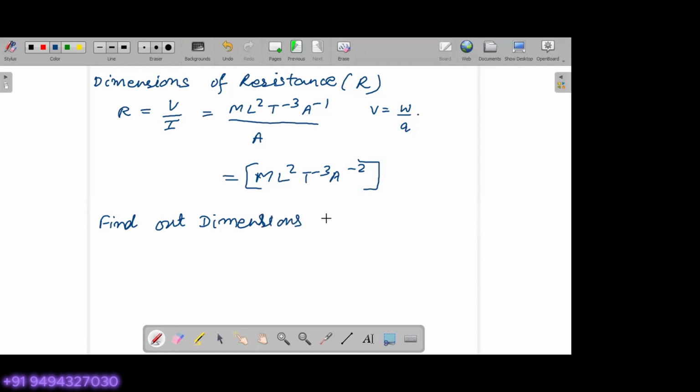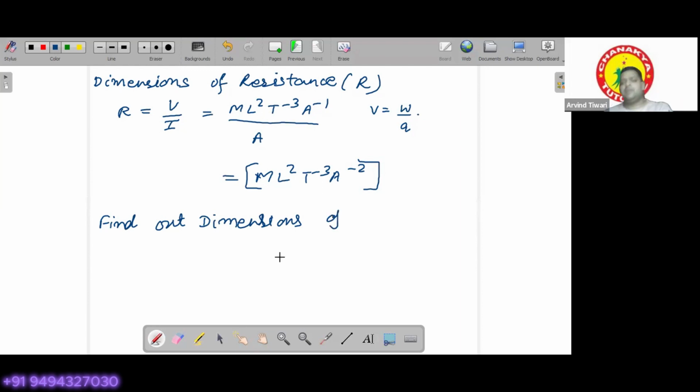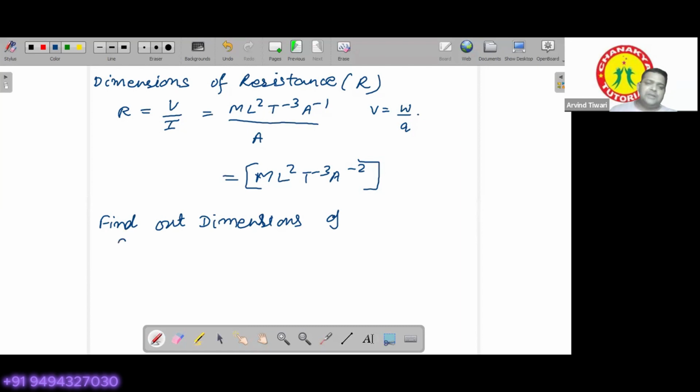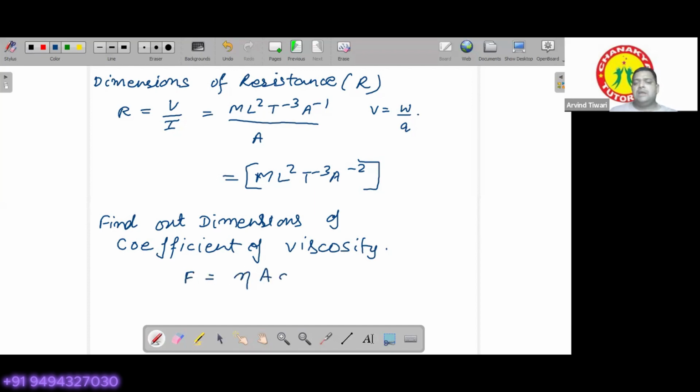Okay, so find out the dimensions of the coefficient of viscosity. I'm giving you the formula, and you have to find the dimensions of coefficient of viscosity. The formula is F equals eta A dV by dx.